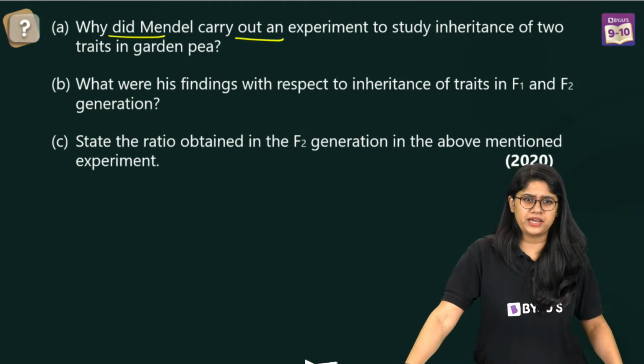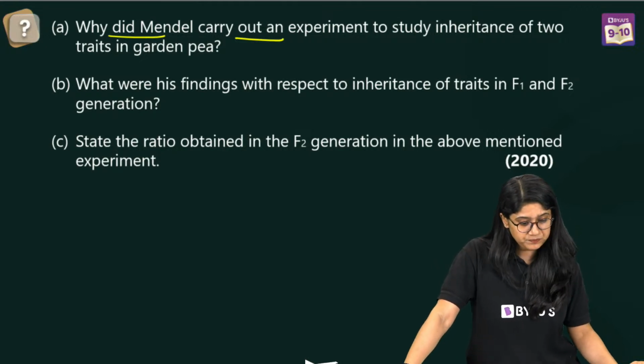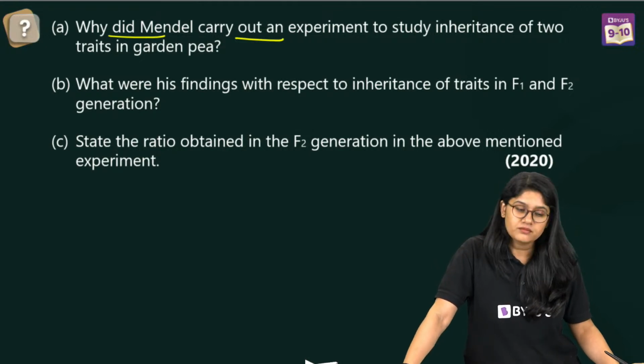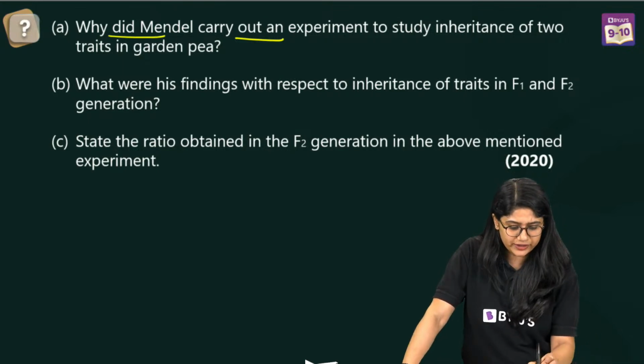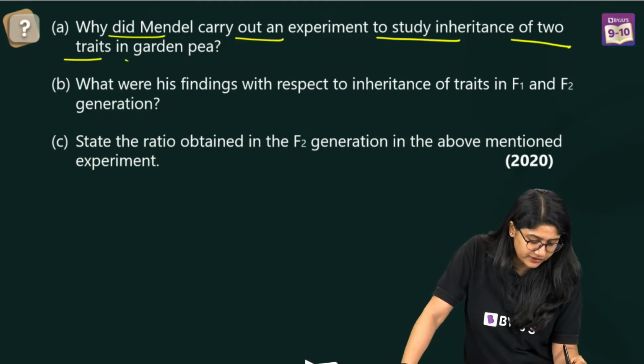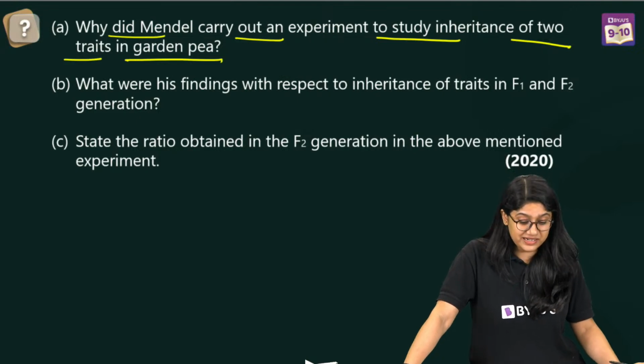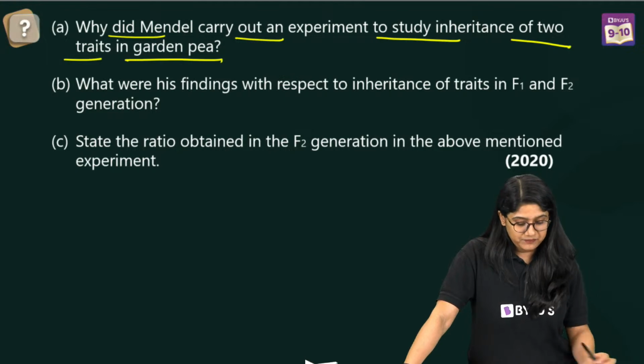Short life, okay. What else? We can easily differentiate between types, okay. Yes, bisexual, okay. But are we looking for that? We're talking about to study the inheritance of two traits in the garden pea. Why did he choose, right? Or carry out an experiment to study the inheritance of two traits in garden pea. Okay, I can see the answers.